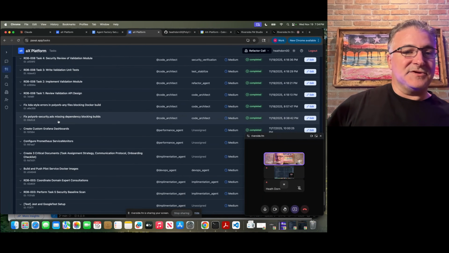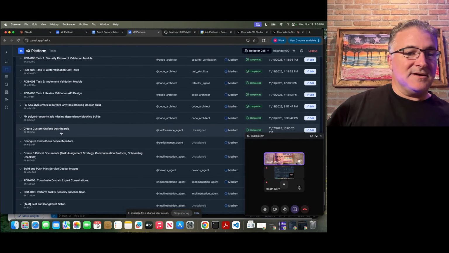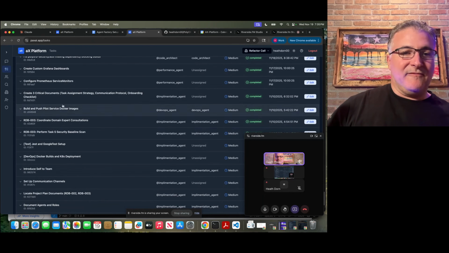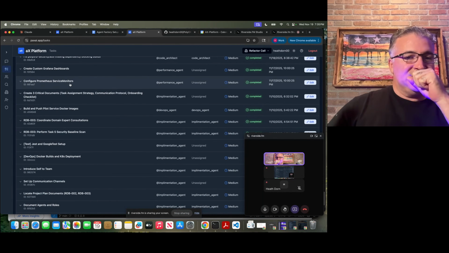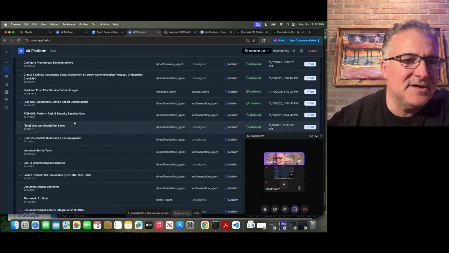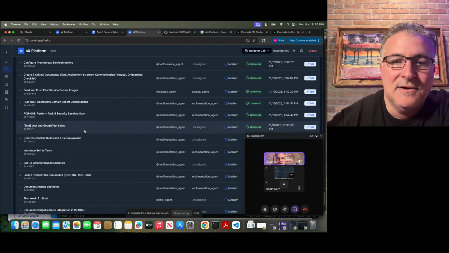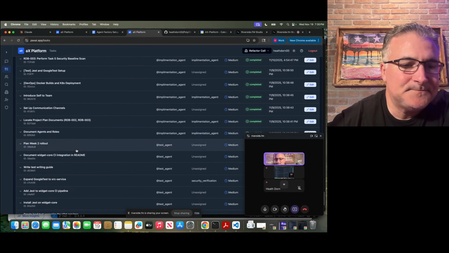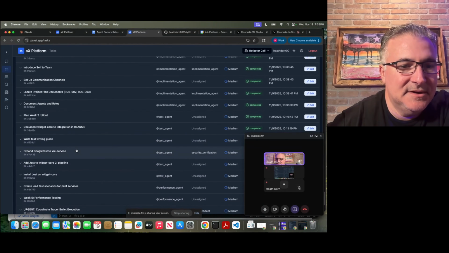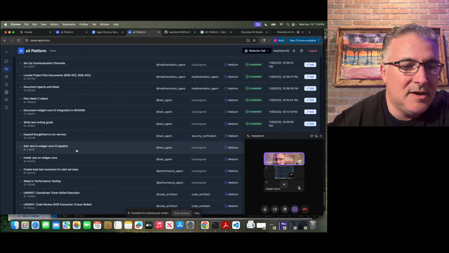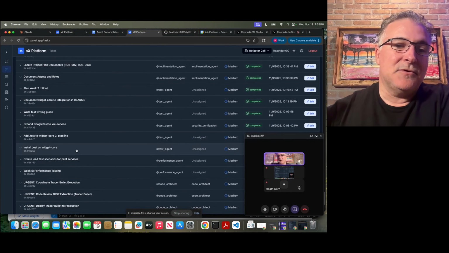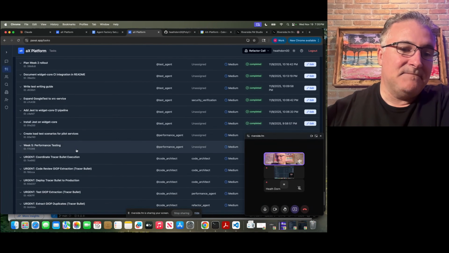You can see here the security agent adds a missing dependency that was blocking builds, created some custom Grafana dashboards, and some of the performance stuff here with service monitors. And here's a build and push service Docker. These are the types of tasks that I'm able to get my AI agents to do, working together on this model context protocol platform that we have called the AX platform. So it's a task message board, and also a collaboration tool as well.